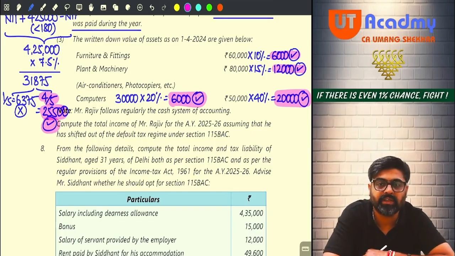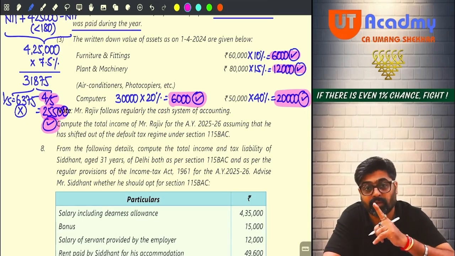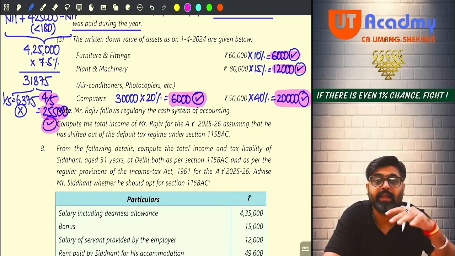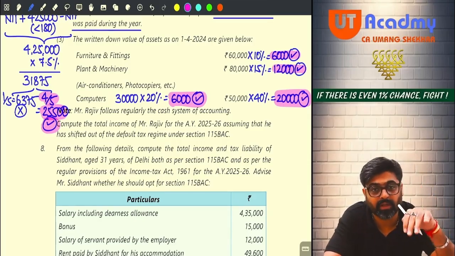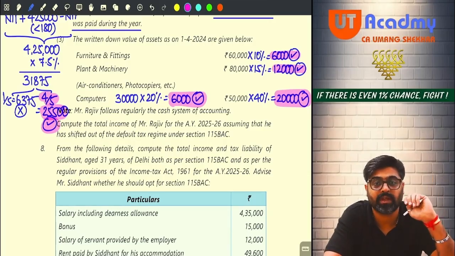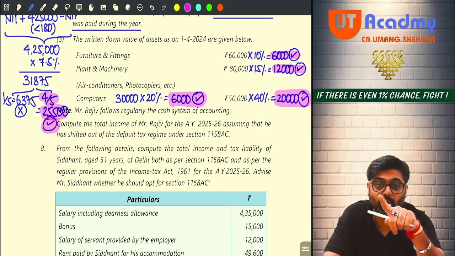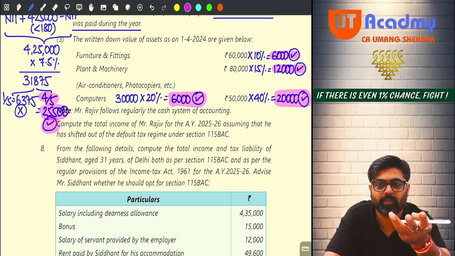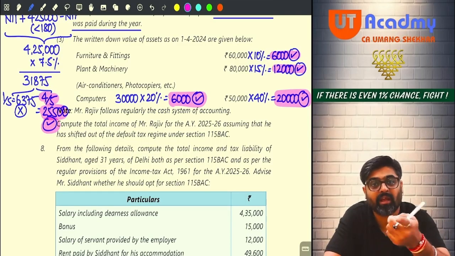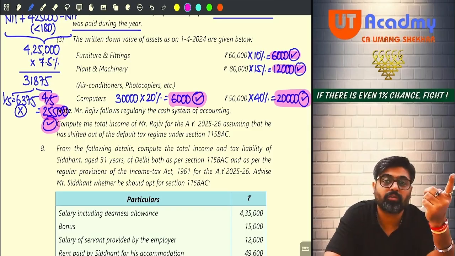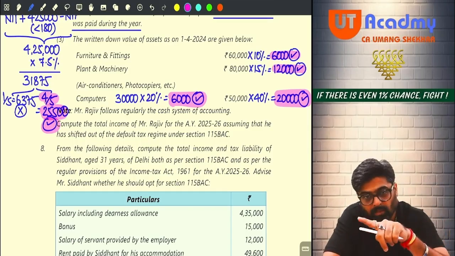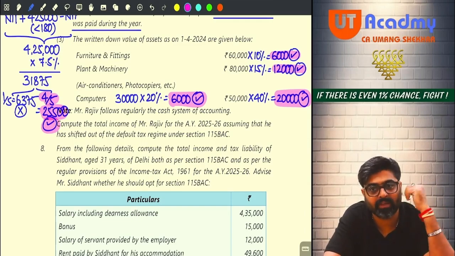Now be very careful. Just like there was no block of motor car this year, the block of motor car is formed for the first time in this year. Any other asset which is not there and the block is formed for the first time? Yes. Can you see the books? Books. There is no opening WDV of books. Can you see? No opening WDV. So just like motor car, the books will be purchased in this year. So the block of books will be made for the first time in this year.